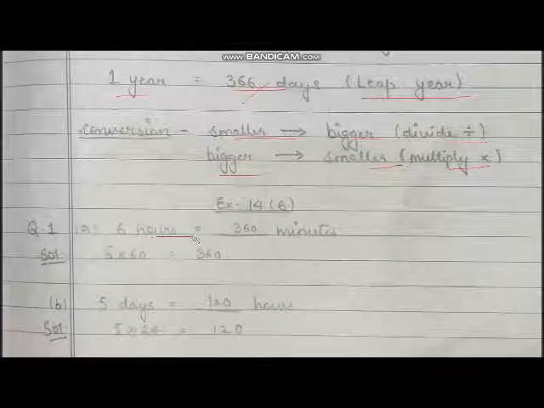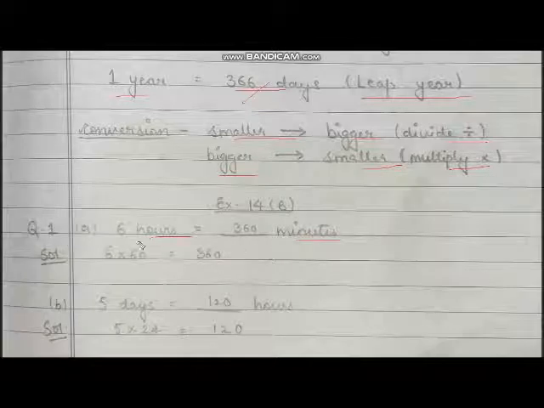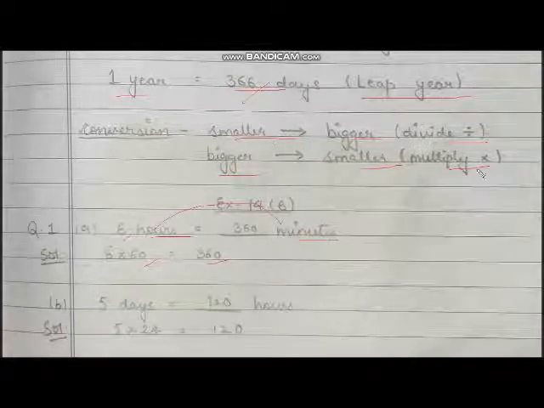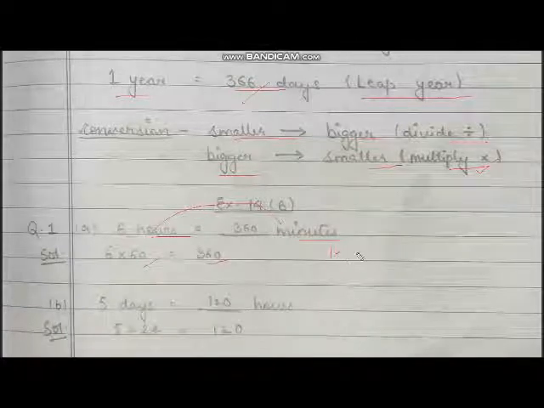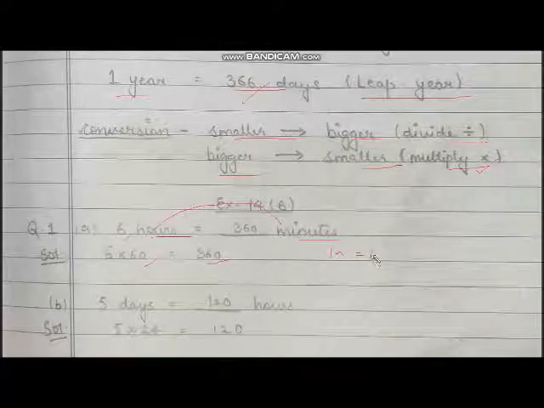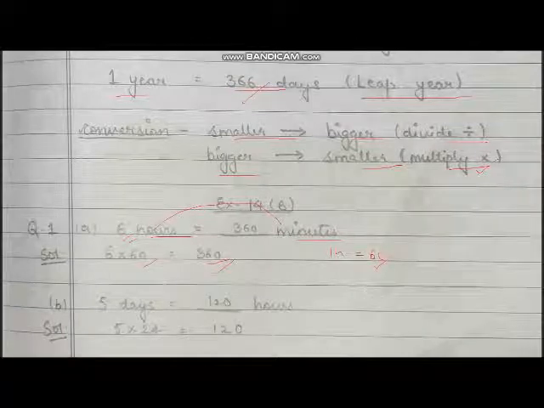For example, 6 hours is equal to dash minutes. So in 1 hour there are 60 minutes, so we will multiply 6 by 60. It will be 360, because we are converting bigger to smaller, and bigger to smaller we multiply the numbers. In 1 hour there are 60 minutes, right? 1 hour में कितने minutes होते हैं? 60 minutes होते हैं. So हम इस 6 को इस 60 से multiply करेंगे. So we are getting 360. Similarly, we will solve the other terms in which we will multiply the numbers according to the conversion number.